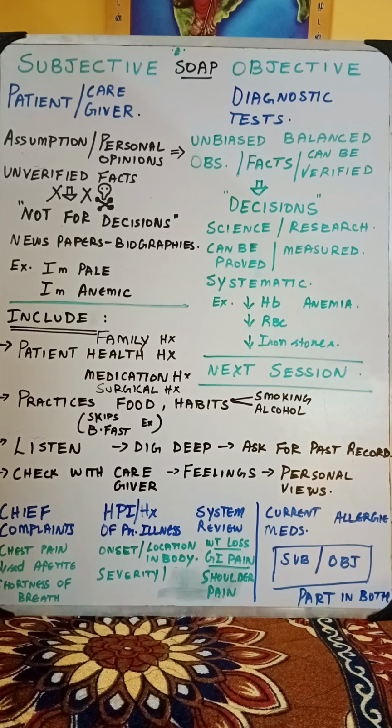So his feelings and his personal views also can be checked with the caregiver or whomsoever is accompanying him. Now, again, come back to subjective, where we ask what the chief complaints are. What he or she says as a chief complaint has to be noted down. Chest pain, decreased appetite, shortness of breath, anything can be the chief complaint. And history of present illness: when did this start?